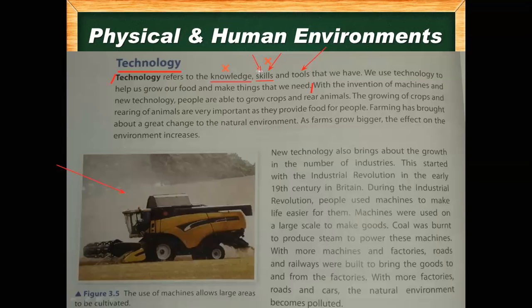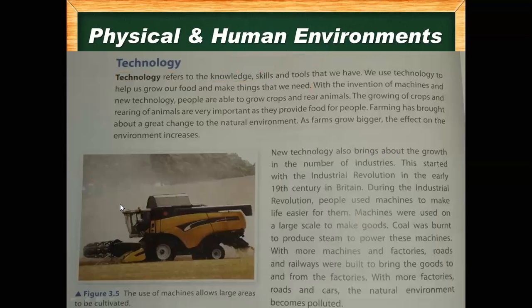I know very well, I have knowledge that a crane is used to build houses, but I don't have the skill to drive a crane. The crane is there, so I have the tool and I have the knowledge, but I don't have the skill to drive the crane. In the same way, technology refers to knowledge, skill, and tools. All these are three different things.